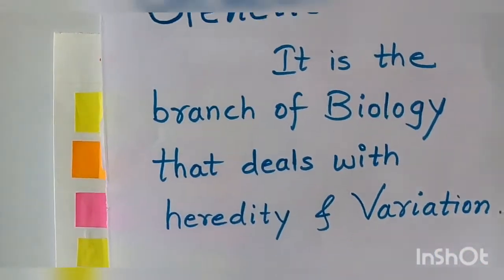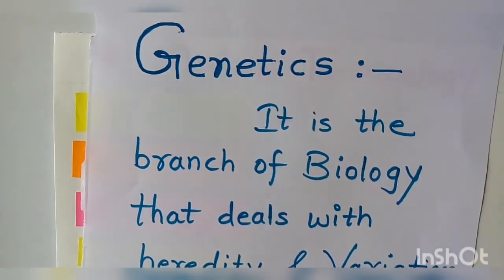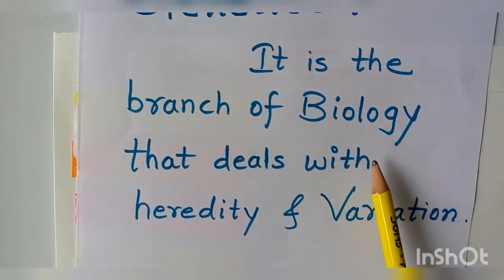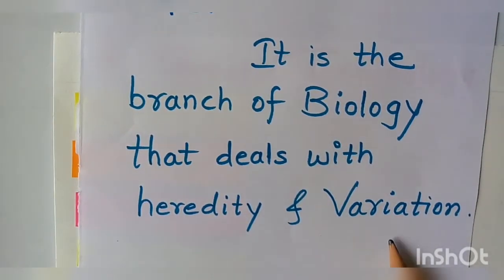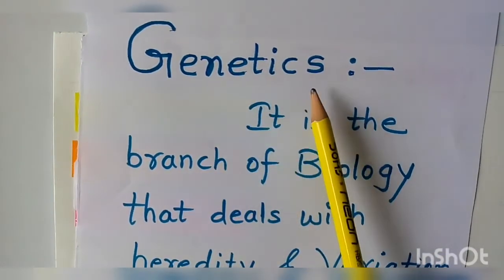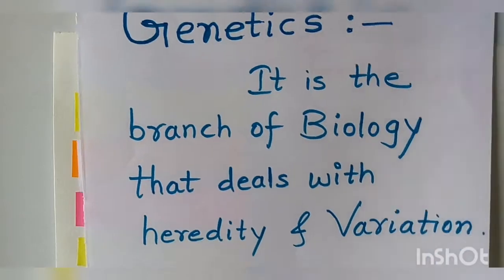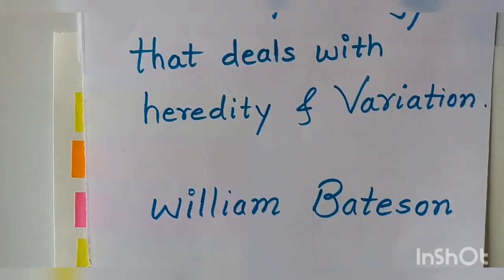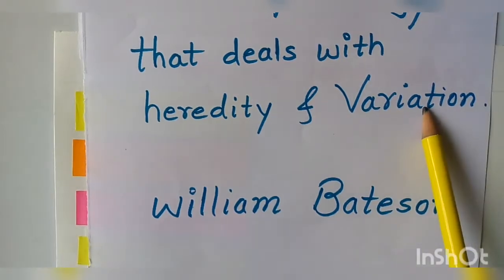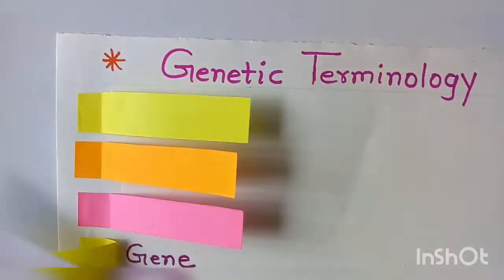Genetics is a branch of biology which deals with heredity and variation. The term genetics was coined by a scientist called William Bateson. So this is about genetics.